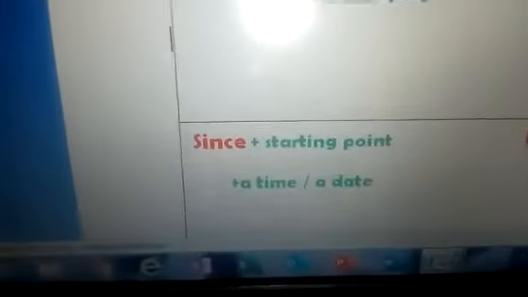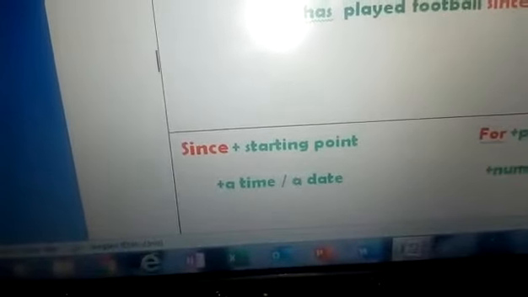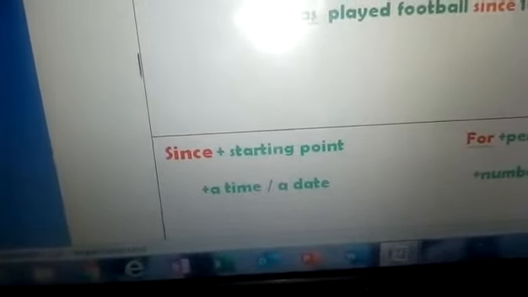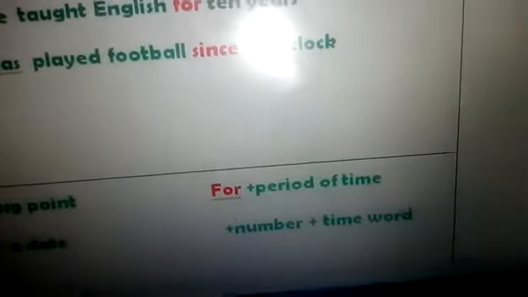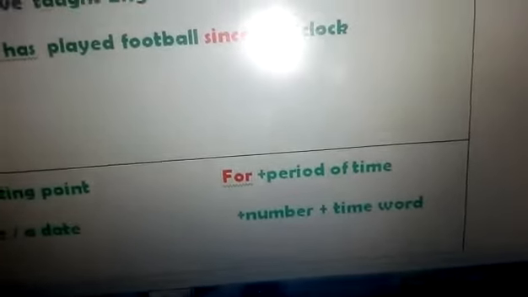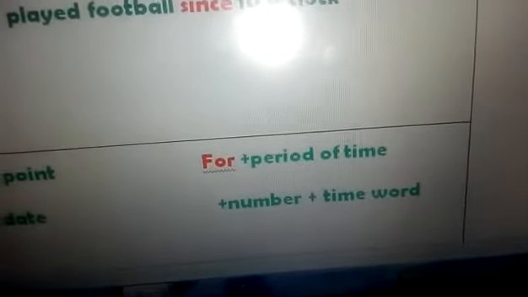As I said before, since is used for the starting points, for a time, and for a date. And for is used for a period of time, means the duration, or a number or a time word.